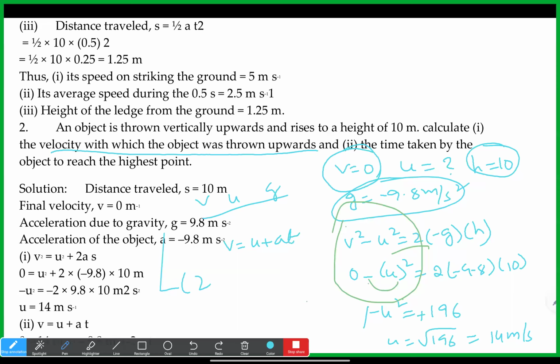Or s is equal to ut plus half at square also we can use, because we have s, u and a values. The first is simpler because there is no t square. So v is 0, u is 14, so 0 is equal to 14 plus minus 9.8 into t.